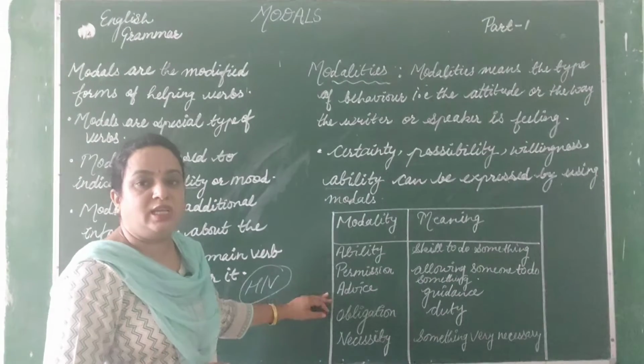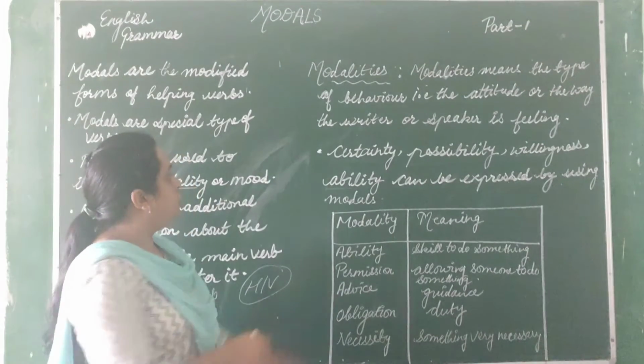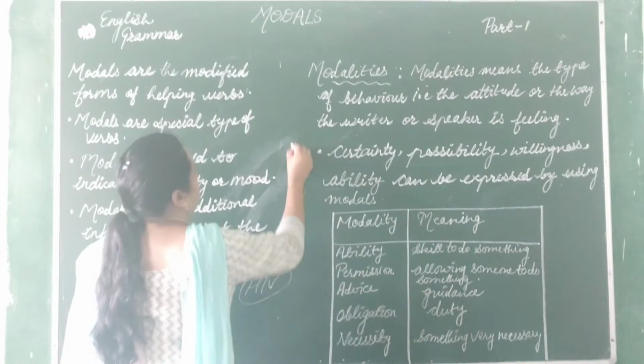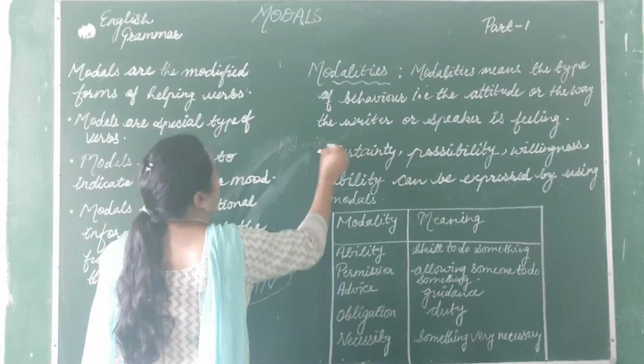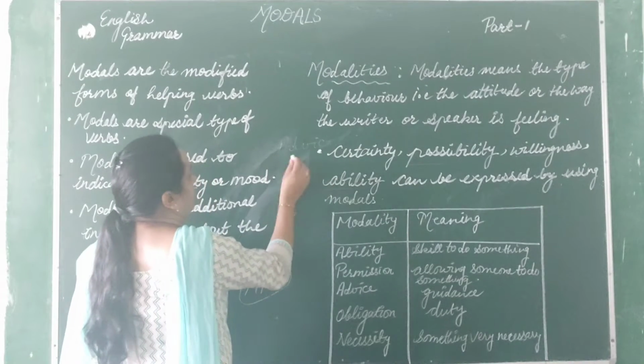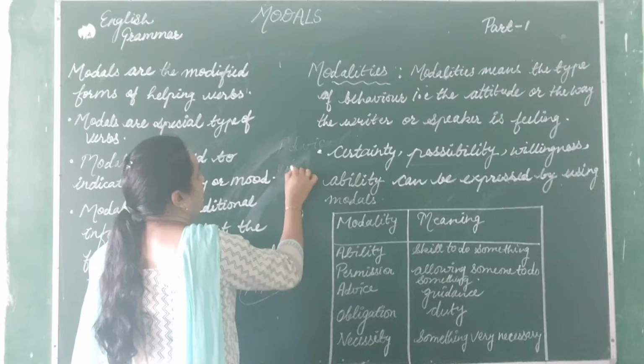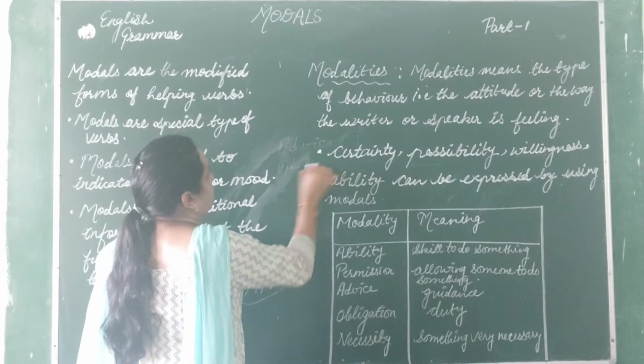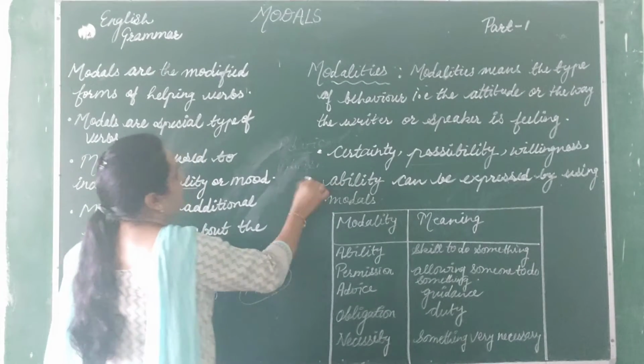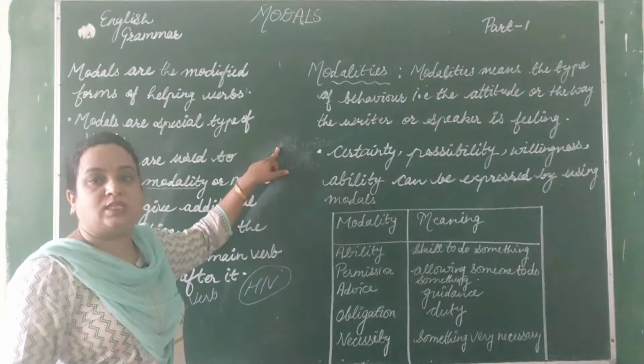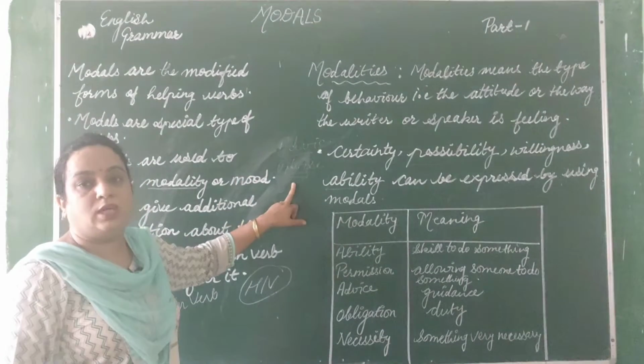Advice, A-D-V-I-C-E. I have told you earlier too about this word. We have two spellings of this word, A-D-V-I-S-E also and A-D-V-I-C-E also. One is used as a noun and one is used as a verb.